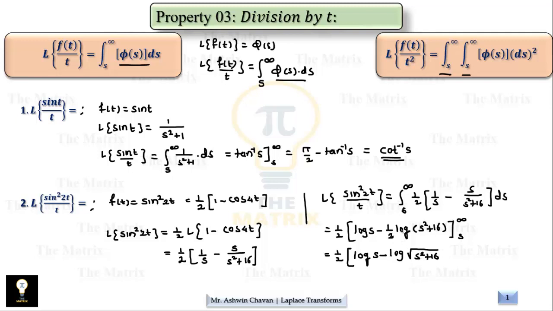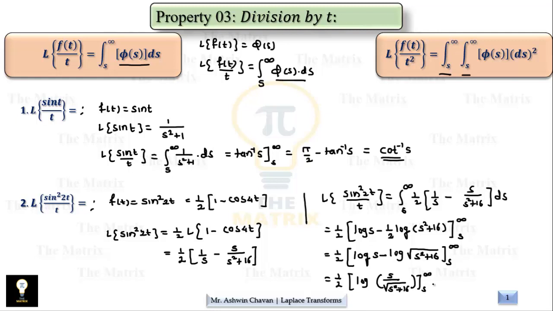So that is log of s square plus 16 whole raised to half, which is nothing but root of s square plus 16, in the limits s and infinity. This is of the form log a minus log b, which we can write as half of log of a upon b, that is s upon root s square plus 16 with the limits s and infinity.